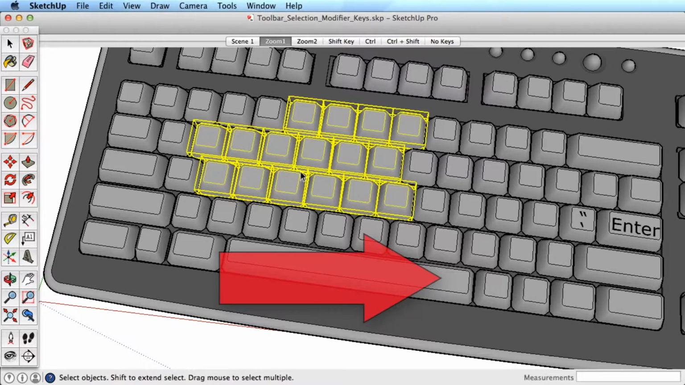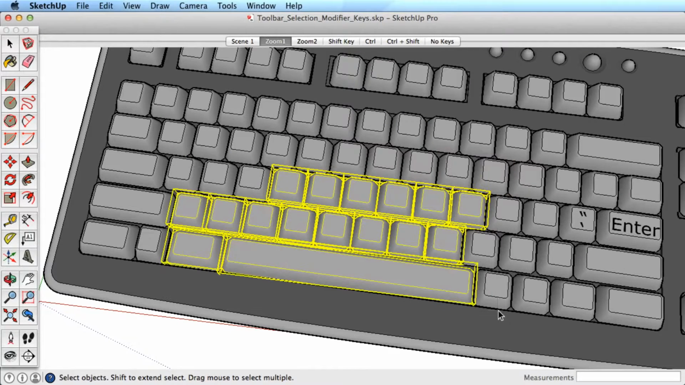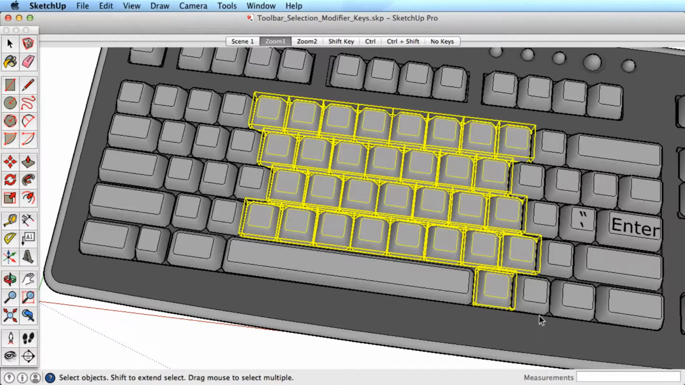For more control, drag a selection window toward the right. This is known as a selection window. With this method, you must completely encompass the entities you want to select within the selection window.